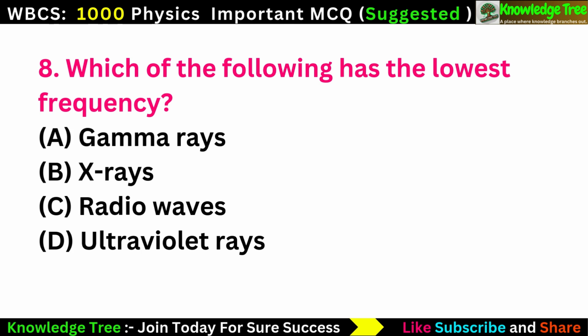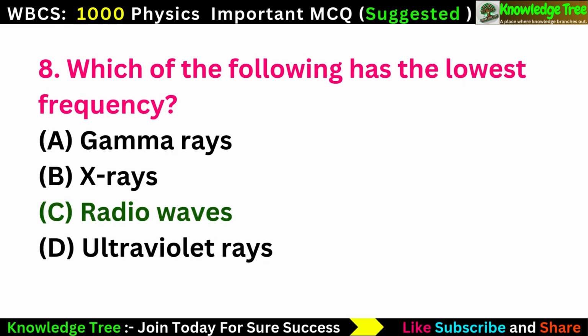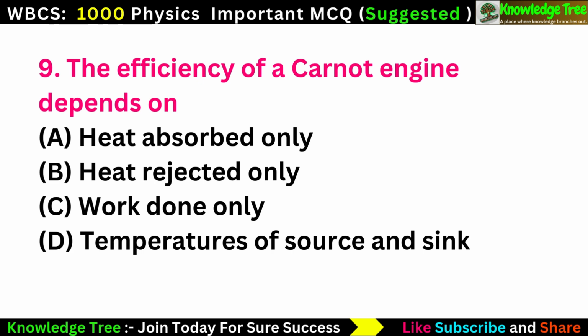Question number 8. Which of the following has the lowest frequency? Option A, gamma rays, option B, X-rays, option C, radio waves, option D, ultraviolet rays. The correct answer is option C, radio waves. Next question.